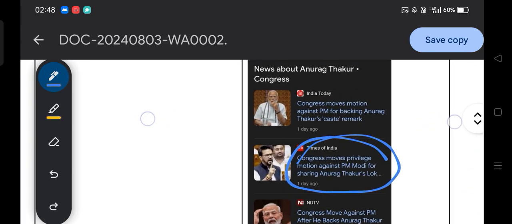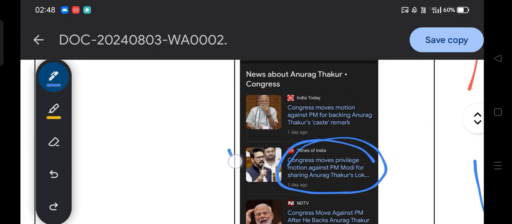You can see in the picture that Anurag Thakur, a member of the Lok Sabha, made a caste remark, and in response the prime minister supported it, and it is a member of the Lok Sabha who feels that it violates the privilege of the parliament.